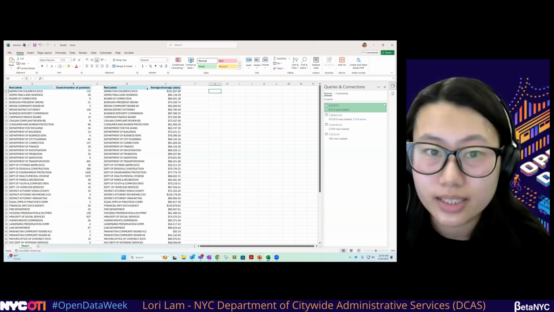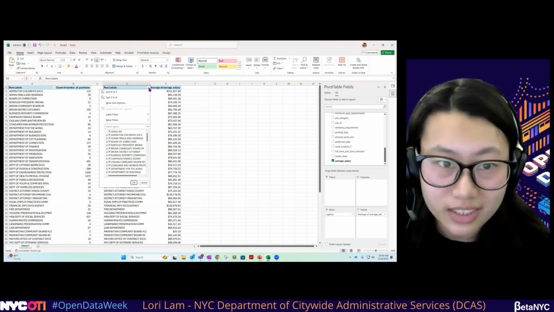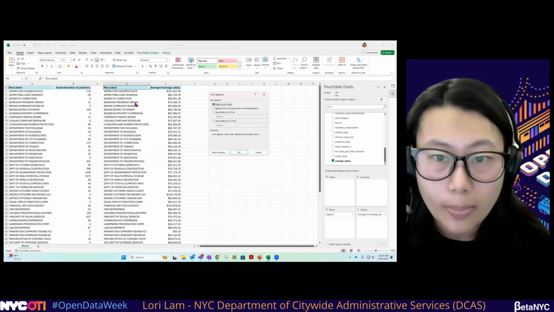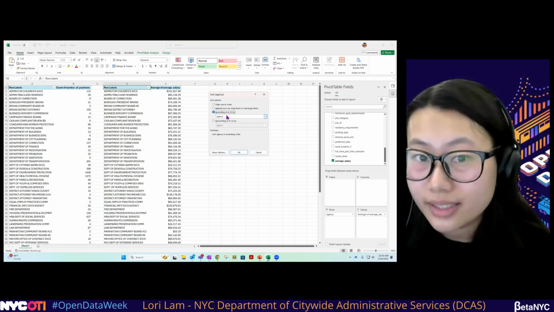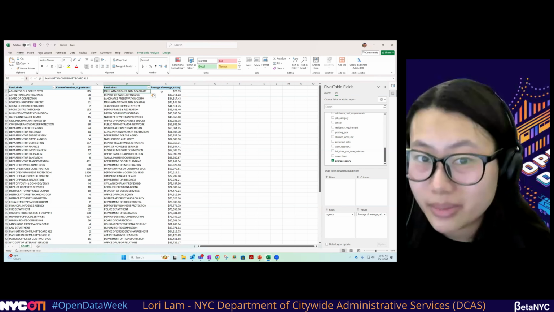Great. And here we can do better. Now we can do quick analysis, we can sort by the average salary. So Manhattan Community Board.